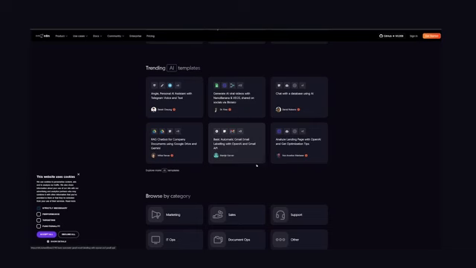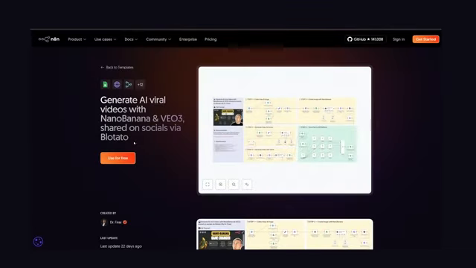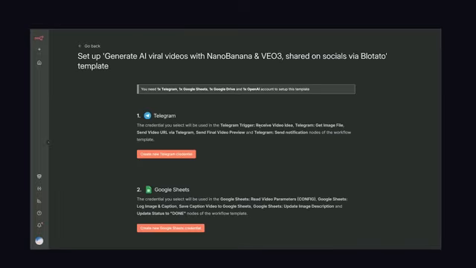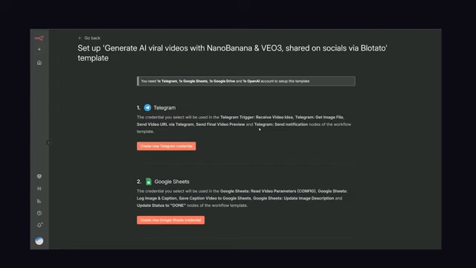Like this one will generate AI viral videos with Nano Banana and VO3, and then share everything on social media with Potato. The actual workflows are just JSON based, so because we now have an N8N instance deployed, we can import this template directly into our own project. This one's a bit too crazy for me, so let's build a new one from scratch.